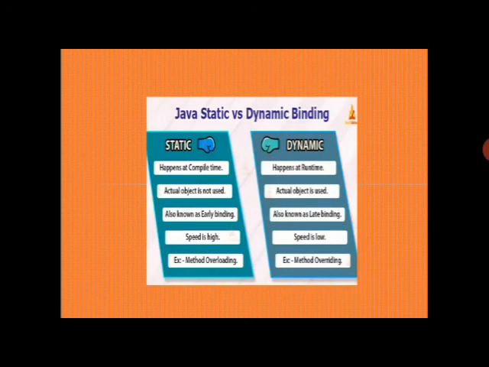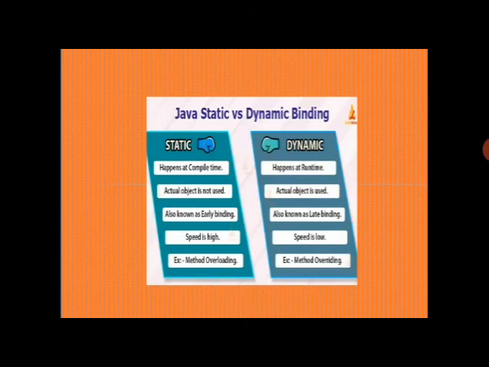Next, multiple inheritance. Multiple inheritance means if the child acquires properties from father and mother, that is known as multiple inheritance.